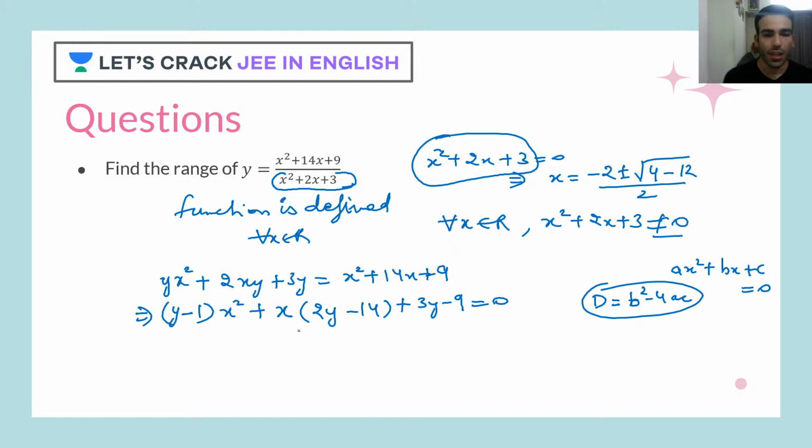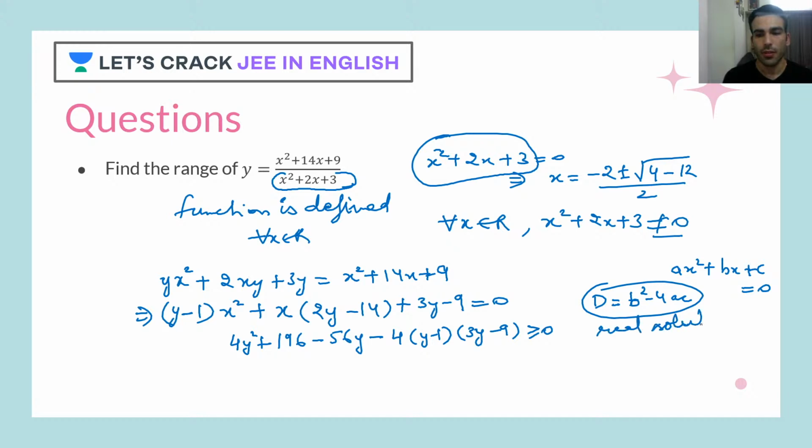So now let's check here. What is b here? b is this, twice of (y minus 14). So this would be 4y square plus 14 square, which is 196, correct? Then minus 56y. Minus 4 times a, which is y minus 1, and c here is 3y minus 9. This should be greater than or equal to 0 for a real solution. Okay, till here everything is clear.